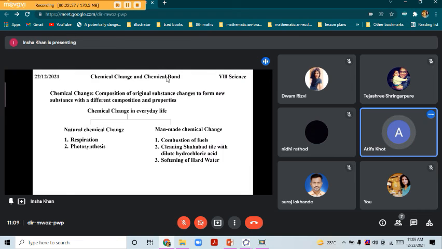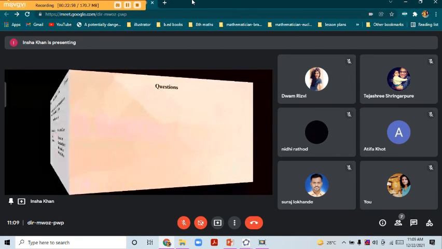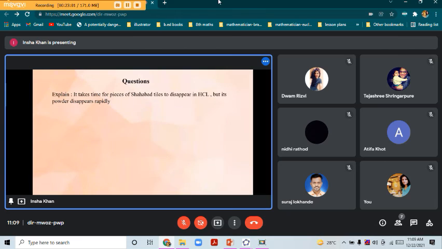Yes, ma'am. Okay, so the question: Explain. It takes time for pieces of Shahabad tiles to disappear in HCl, but its powder disappears rapidly. Why is it so? Can anybody try?